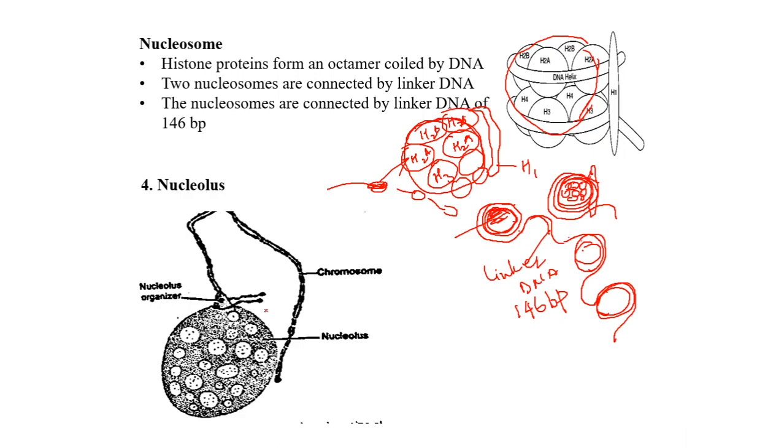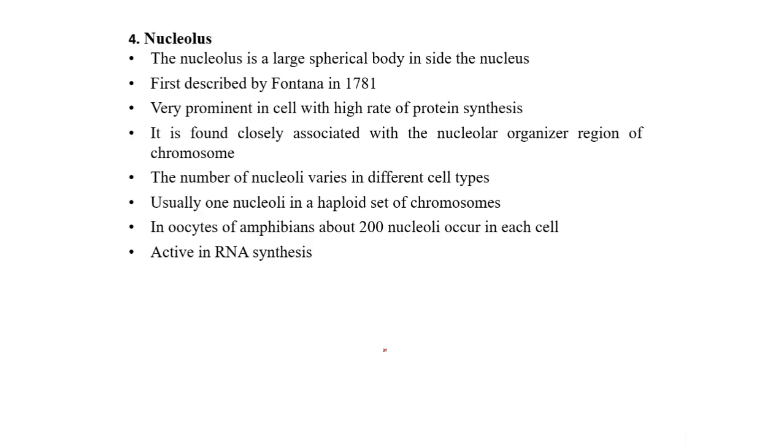It is spherical in nature, formed near a nuclear organizer of the chromosome, and very dense. The nucleolus is a large spherical body present inside the nucleus. Usually only one nucleolus is present within the nucleus, but in some cases more than one is found.